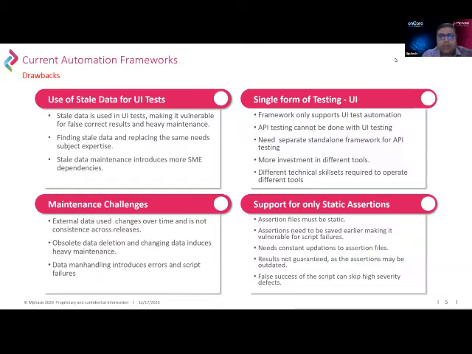What we have noticed is that when we are using just the UI frameworks, the data that we use gets stale very frequently, because we are using hybrid frameworks driven through Excels. We put test data within the Excel, and obviously the values that we get back from the backend keep on changing, so that data gets stale very frequently.